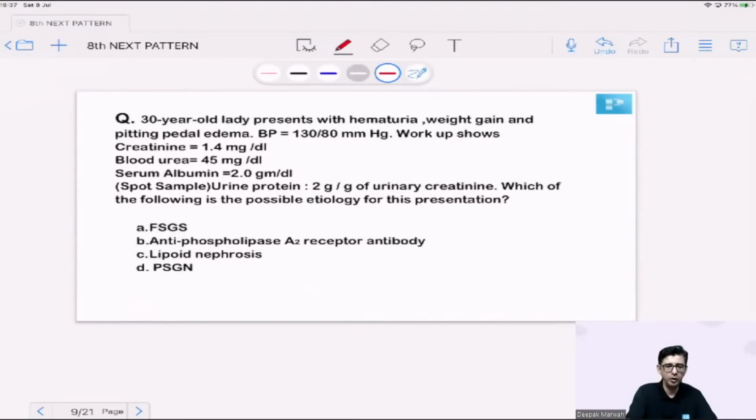And we move on to the subsequent question, where we have a lady who's presenting with hematuria and weight gain with a pitting pedal edema. Blood pressure is pretty decent, 130/80. Creatinine is 1.4, a little cause of concern. Blood urea nitrogen is fine. This is perfectly within control. Serum albumin of the patient is on the lower side.